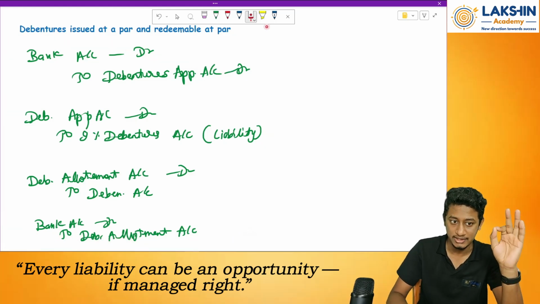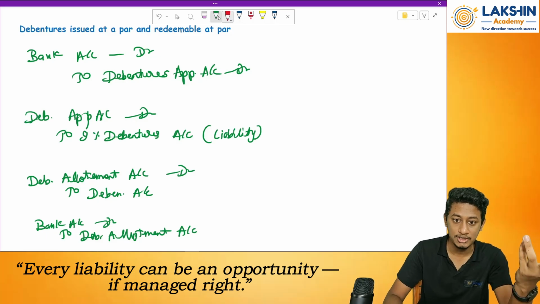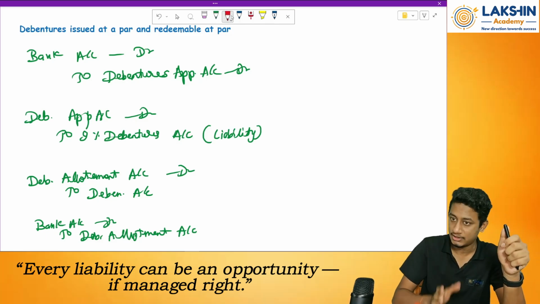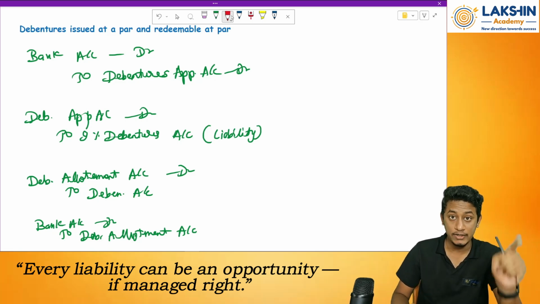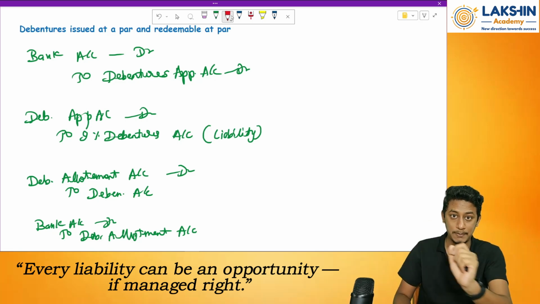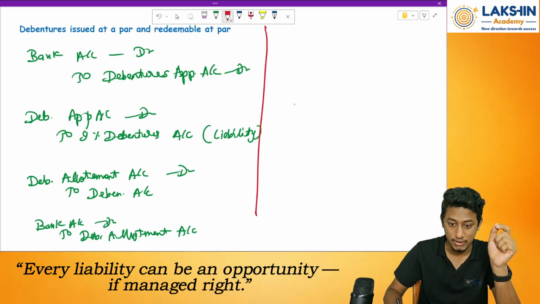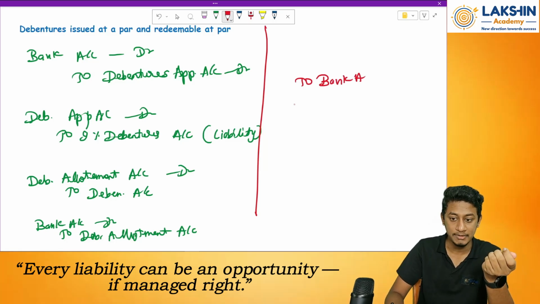But we also have an entry for redemption. So what happens during the redemption? We pay off the money for the debentures. People have paid me the money for purchasing the debentures. Now in redemption, whatever debentures people have, I will buy them back and pay them the money. Whenever I pay them the money, it goes to bank account, because I am paying them.